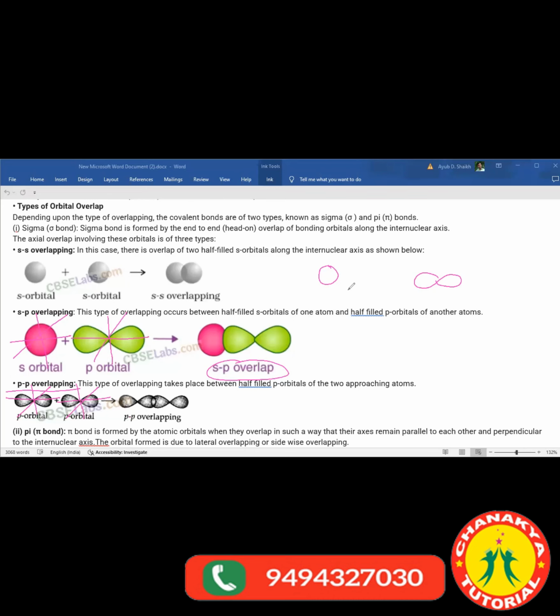So these are the shapes of orbitals. S orbitals are round shape and p orbitals are spindle shape in this manner. And when there is axial overlap, that overlap is strong enough, and hence sigma bond is strong as compared to pi bond. Now, what is a pi bond and how does it form, that we have to see. So these are all axial overlaps, right? And hence sigma bond is formed due to SS overlap, then SP overlap, and PP overlap. Clear? Fine. Now we will move down. We have to see about the pi bond, what it is exactly.